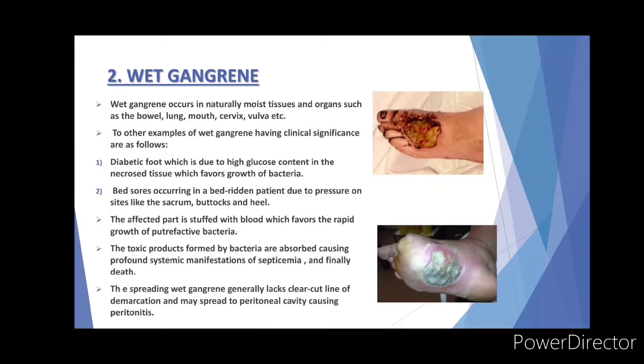Now, the toxic products formed by these bacteria are absorbed, causing profound systemic manifestations of septicemia, and finally death occurs. The spreading wet gangrene generally lacks a clear-cut line of demarcation and may spread to the peritoneal cavity causing peritonitis.